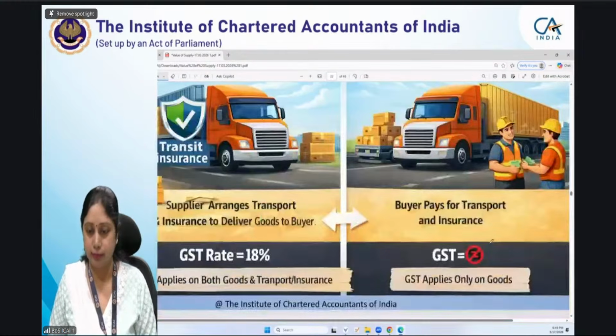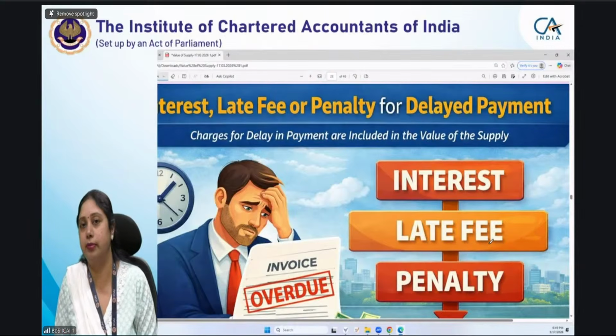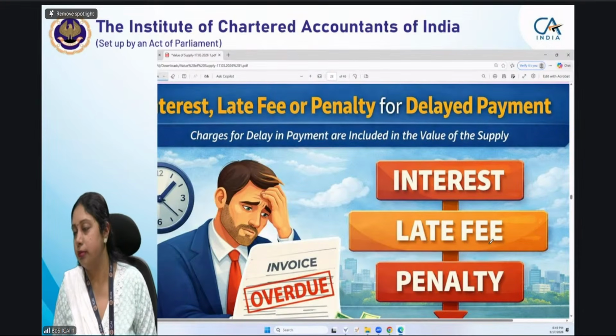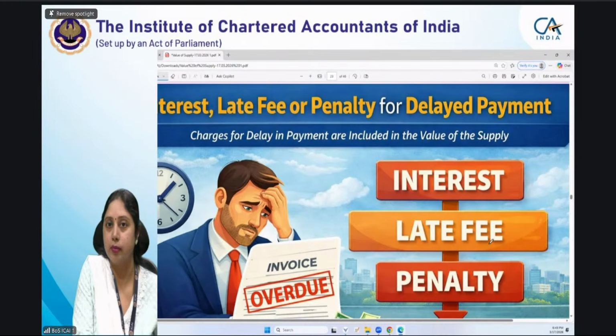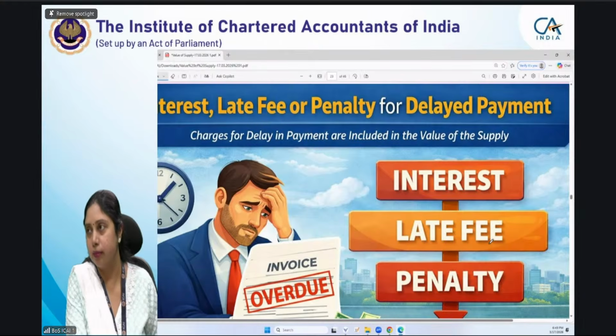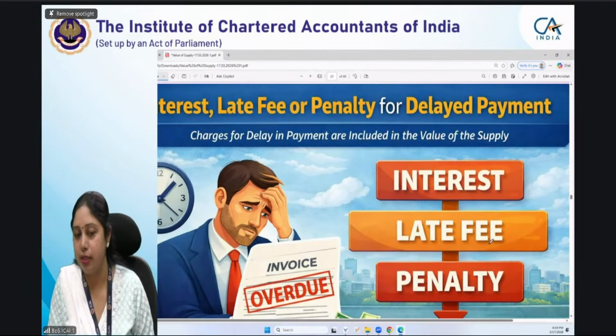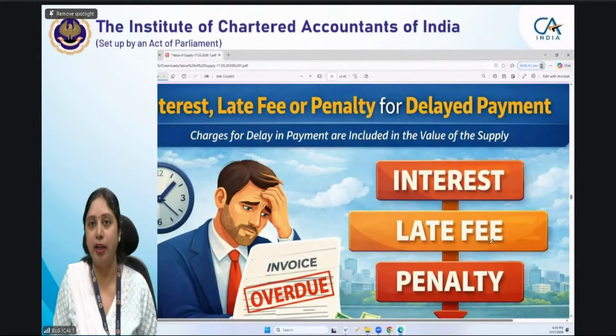In the study material, incidental expenses are given as an example: weighing charges, loading charges, etc. incurred at or before the time of supply will be added to the value. But if billed to the recipient only, then it will be added, no? If these charges have been charged from the recipient, that's what you want to say? Yes, ma'am. If they are actually charged from the recipient, then only they will be included in the value.